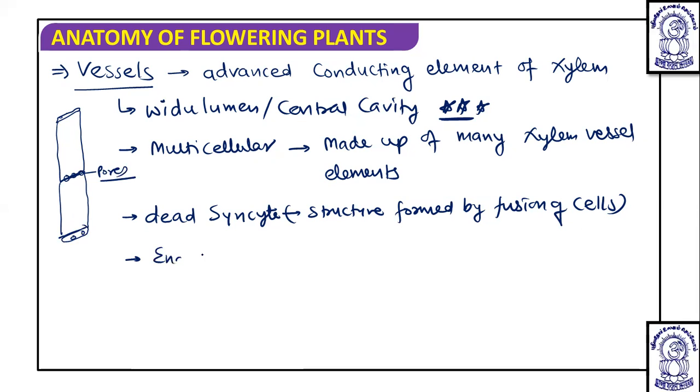So the end walls are perforated, and due to the wide lumen, the vessels are more capable of conduction than the tracheids. Since the perforated end walls have pores completely free to pass water and minerals, they work as a pipeline for the conduction of water.